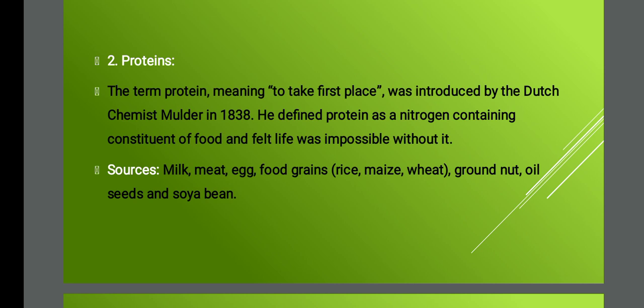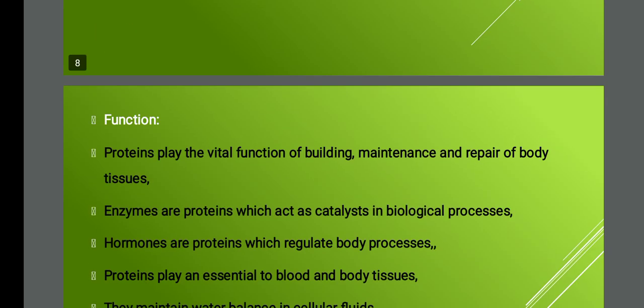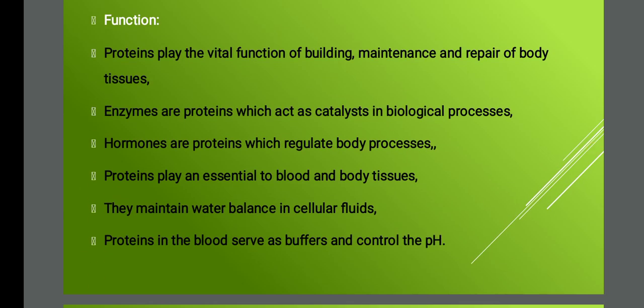The sources from where we get protein are milk, meat, egg, then food grains. Food grains I have told you already: cereals, groundnut, oil seeds, and soya bean. So these are the sources of protein. Now I'll go with the functions. Protein plays a vital role in building, maintenance, and repair of the body. That is the main function of food. Food is used for building, maintaining, and repairing our body tissue, and protein is also mainly meant for that purpose.